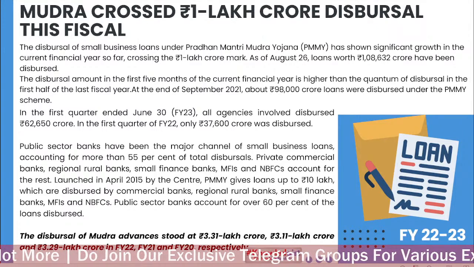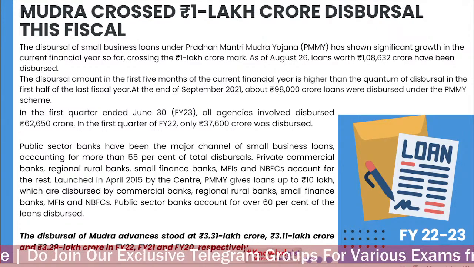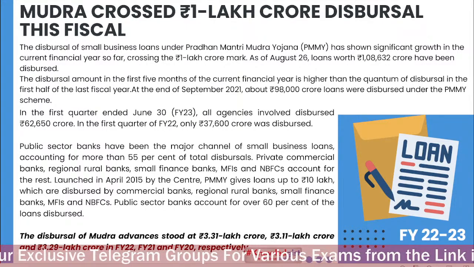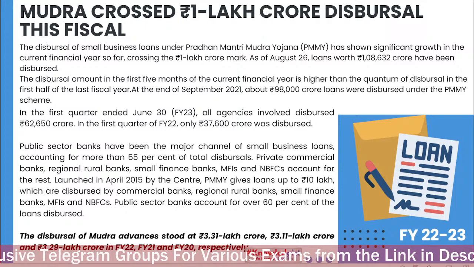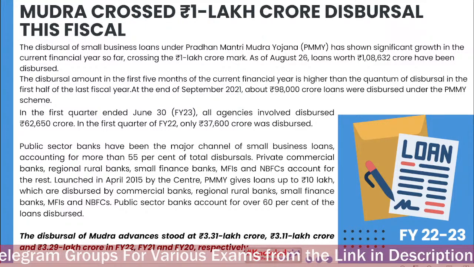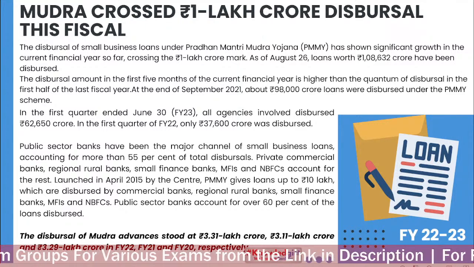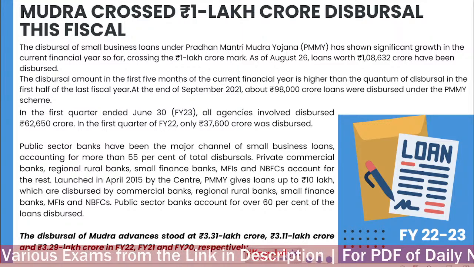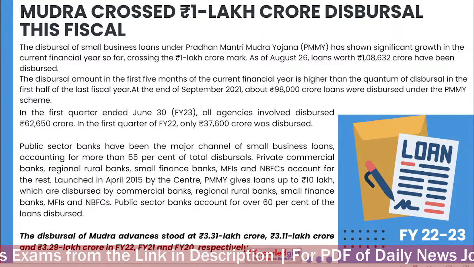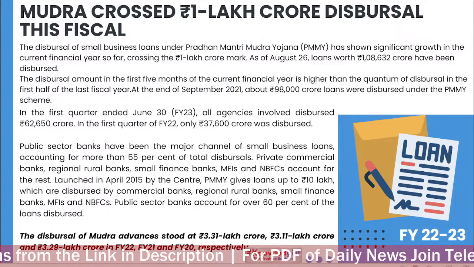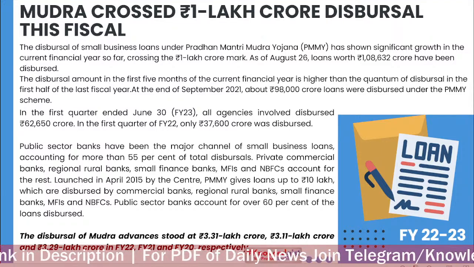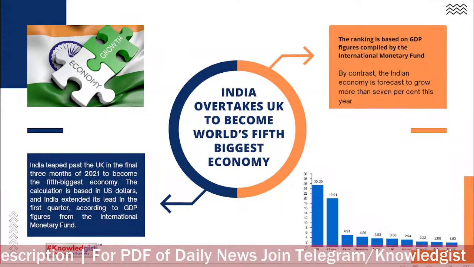Clear? In the first quarter ended June 30, all agencies involved disbursed 62,650 crore. The disbursal of Mudra advances stood at 3.31 lakh crore, 3.11 lakh crore and 3.21 lakh crore in FY 2022, FY 21 and FY 20. But you must remember the FY 2022 figures.